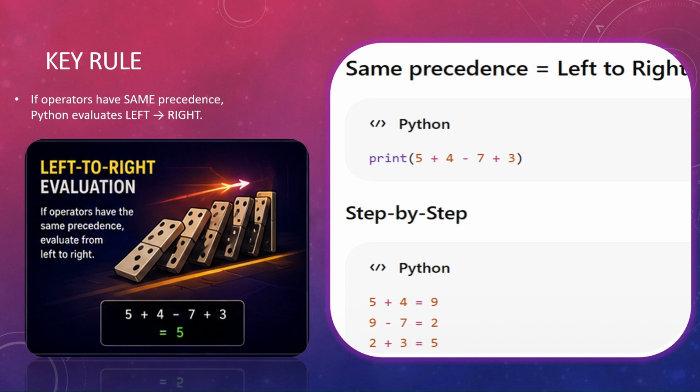So here if you see, there is addition, subtraction, again addition. So what will you do? Since these have same weightage, you will go from left to right, which is 5 plus 4 will be performed first, which is 5 plus 4 is 9. 9 minus 7 would be 2, and 2 plus 3 would be 5. So your answer is 5. Got it?